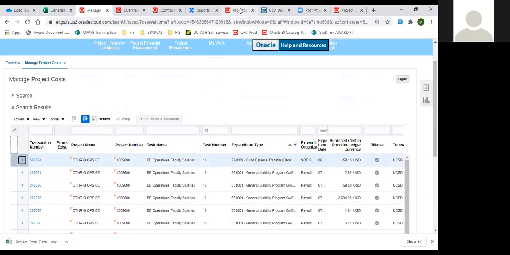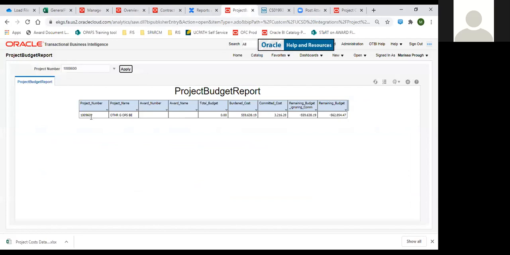So then from a reporting perspective, this report shows now for all projects the project number, the total budget, the total cost, and then if there's any committed costs or liens. Now for general projects, there is no budget, so you're just going to see the total costs here. If we had a starting balance that was higher than our July costs, then this would become a negative number. So I would say that these two columns are probably the most interesting for general projects.